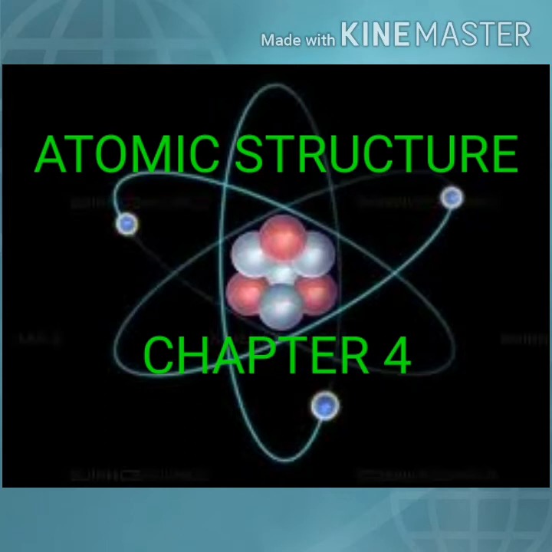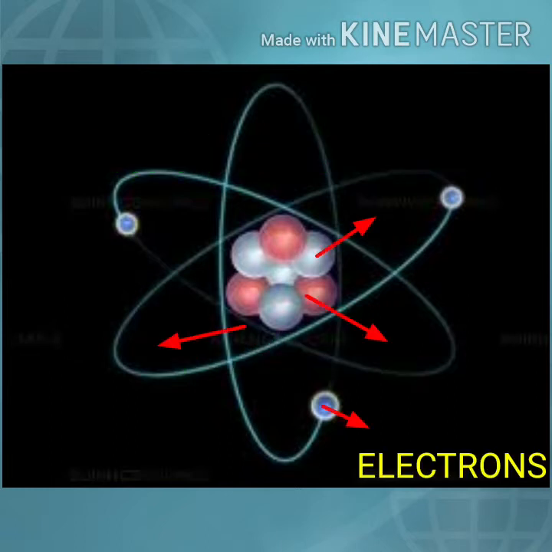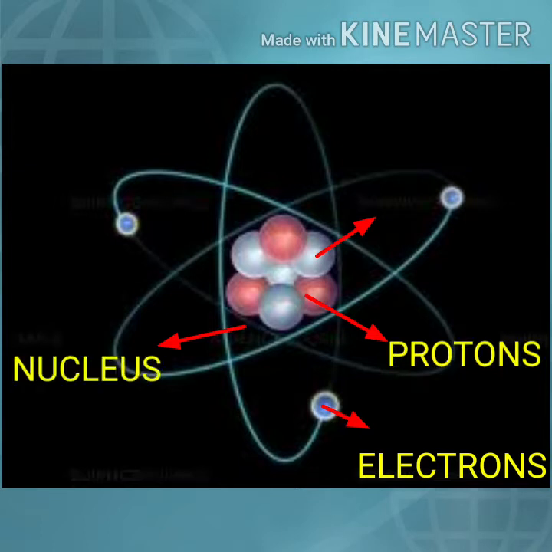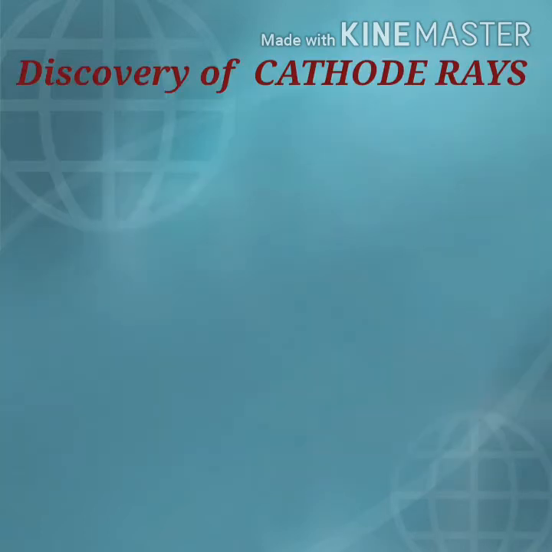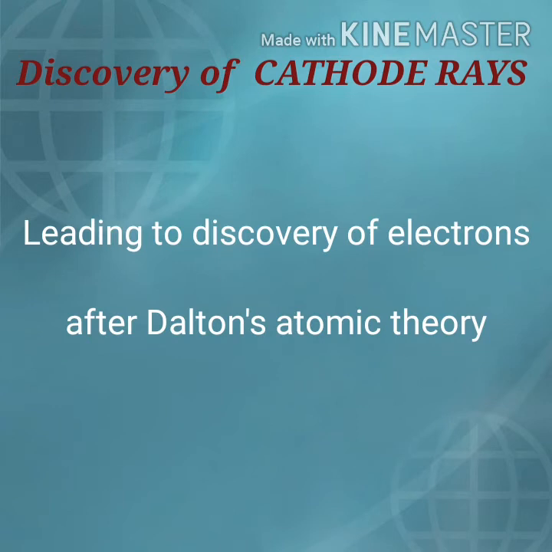Class, as I told you yesterday, atoms are divisible into subatomic particles: electron, proton and neutron. In this video, we will learn about the discovery of electrons, protons, the atomic nucleus and neutrons. Discovery of cathode rays leading to the discovery of electrons.